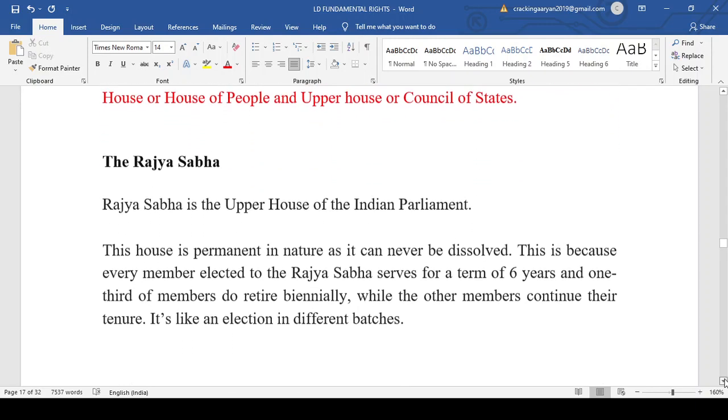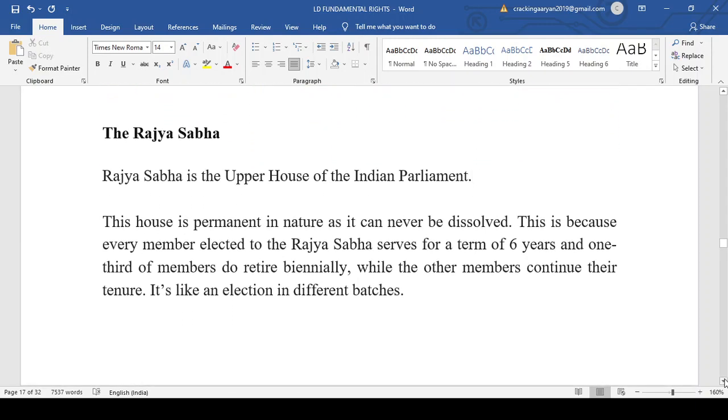Now we come to the Rajya Sabha, the upper house of the Parliament, also called the Council of State, which is a permanent house. Permanent house means that even during an emergency or before the general election, when the president dissolves the Lok Sabha, which we will be discussing today, don't worry. The president dissolves the Lok Sabha before the general election or during the time of emergency. But the Rajya Sabha is a permanent house.